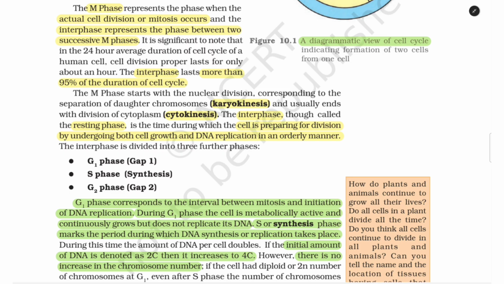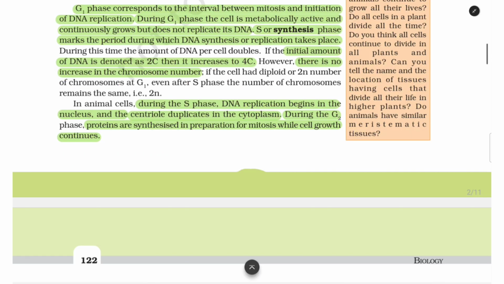The interphase is divided into three further phases. Number 1, G1 phase, gap 1. Number 2, S phase, that is synthesis phase, and number 3, G2 phase, which is the gap 2 phase. G1 phase corresponds to the interval between mitosis and initiation of DNA replication. During G1 phase, the cell is metabolically active and continuously grows but does not replicate its DNA.